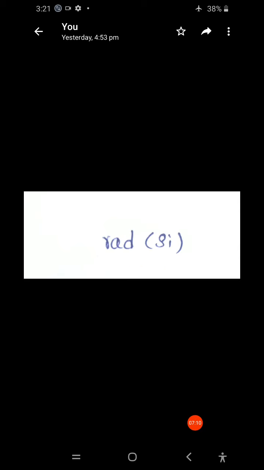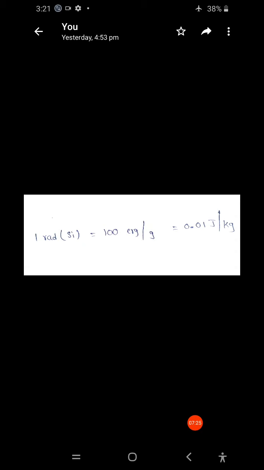The unit is defined as follows: one radiation of silicon is equal to 100 ergs per gram. 100 ergs per gram is equal to 0.01 joules per kg. That is one radiation of silicon here.